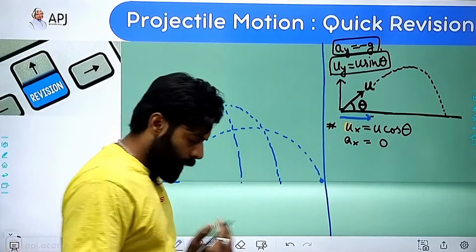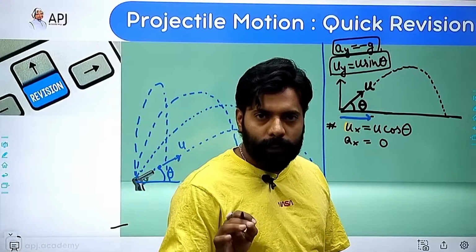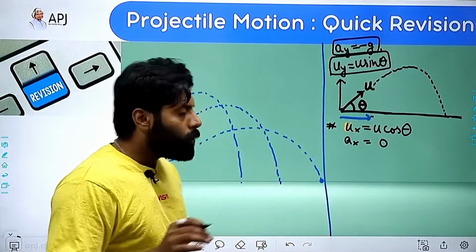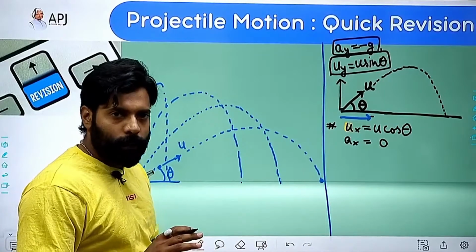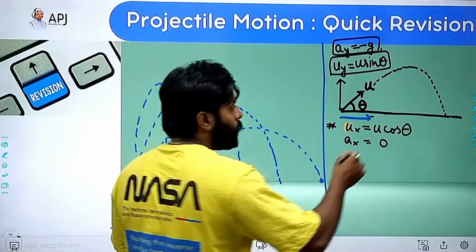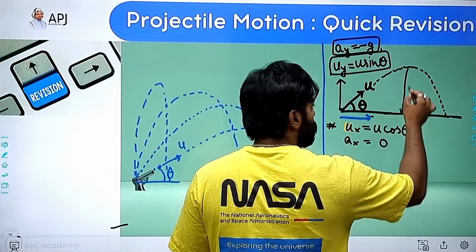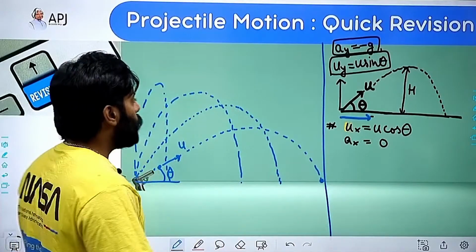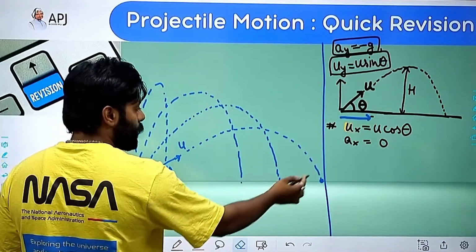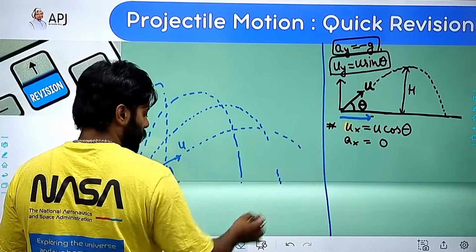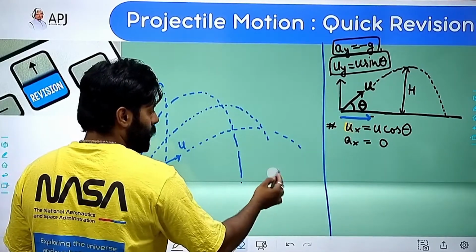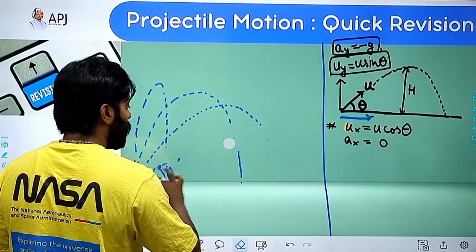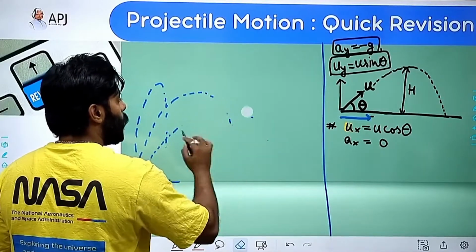So I'm going to teach you only a few points that are very helpful, so you can separate these things. If I need to find out what the maximum height attained by this is, you can easily find out by comparing this with what we had studied earlier. I'm teaching you how.